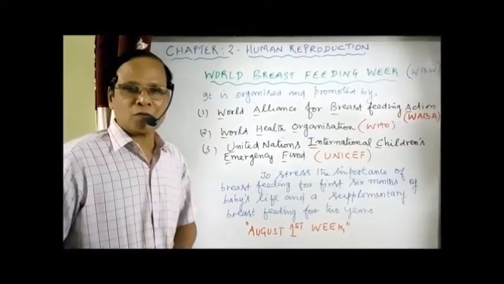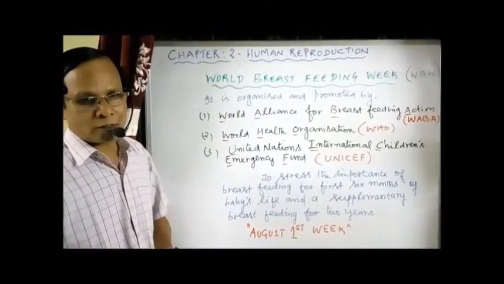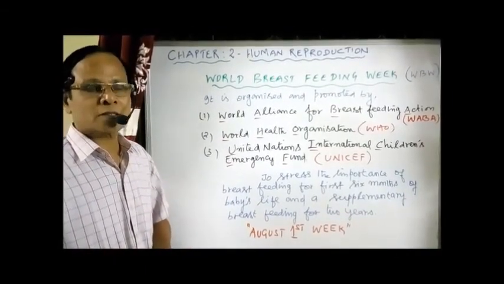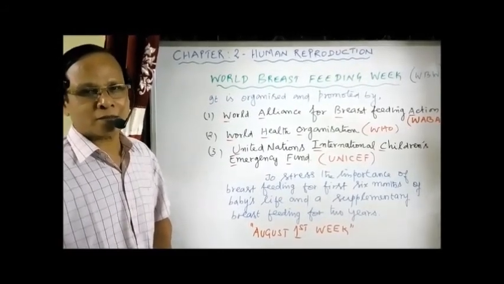So with that I conclude human reproduction. We have to pass on to the next one, that is in botany, chromosomal basis of inheritance. I will start in the next class. Okay, thank you.